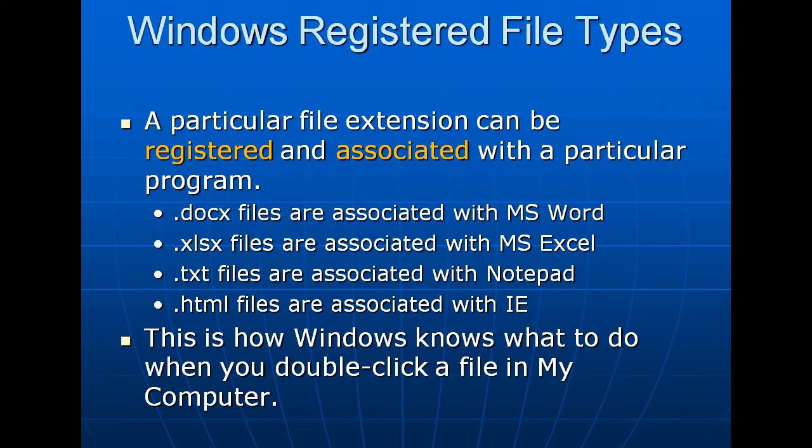Now, Windows registered file types. We will discuss what types of files are used by the Windows operating system. A particular file extension can be registered and associated with a particular program. Different application programs use different files with each extension. So how do we represent files? For example, MS Word documents, docx files, are associated with MS Word.